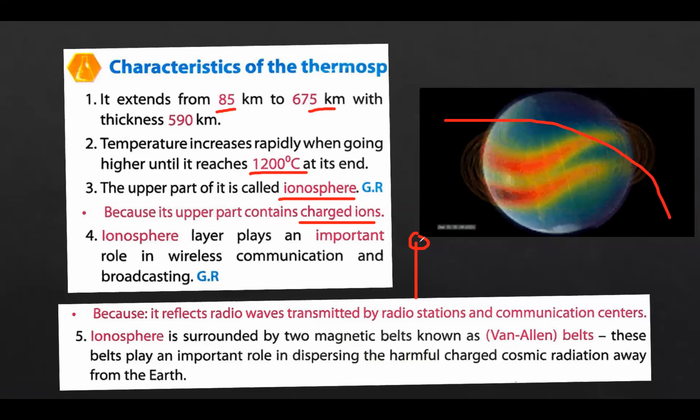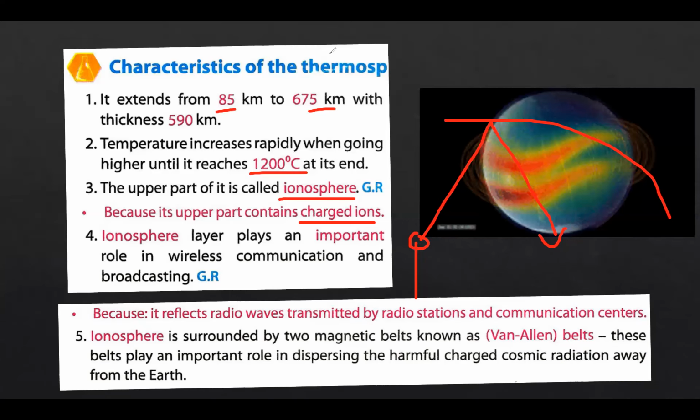We have waves transmitted from the radio stations and the communication center, and once they reach the ionosphere, it reflects these waves to us. So the main important thing about the ionosphere is that it reflects the radio waves transmitted by the radio stations or communication centers back to us.